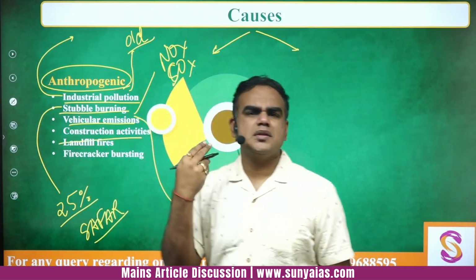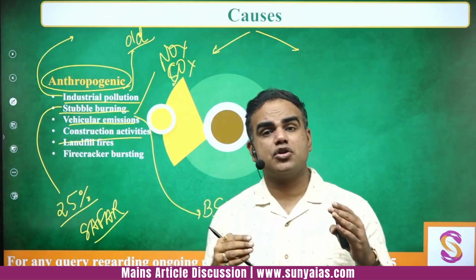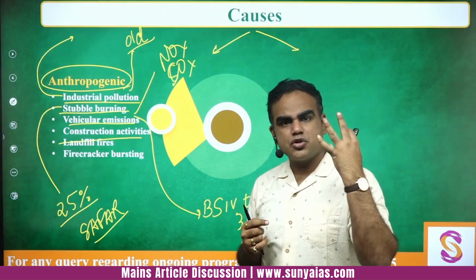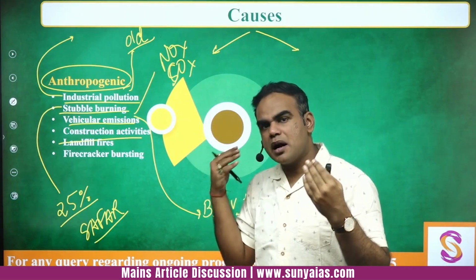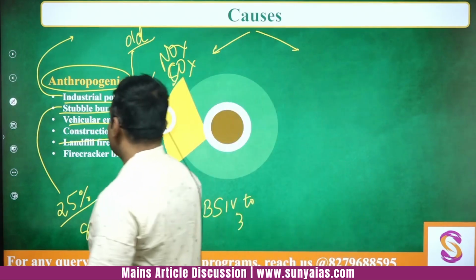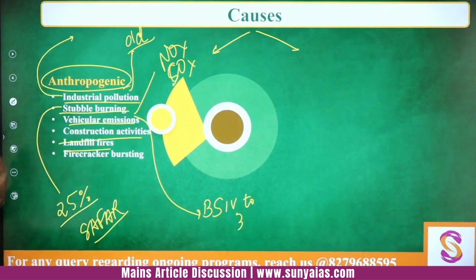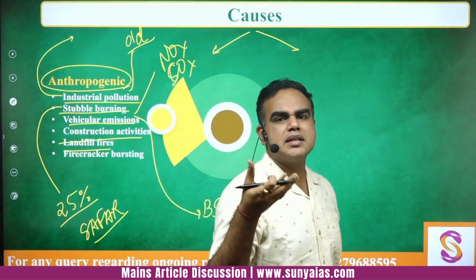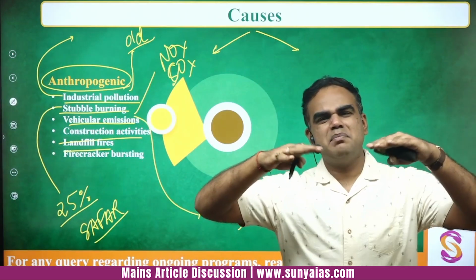Construction activities, we see a lot of real estate sector construction will lead to a lot of dust, smoke, और construction के साथ again small PM 2.5 particles etc. This will always keep on going on, right? अब landfill fires भी हैं, okay? So there are some landfill areas जहाँ पे let's say you have let's say municipal जो भी है solid waste है, there is different kind of waste, and these are big dumping sites.